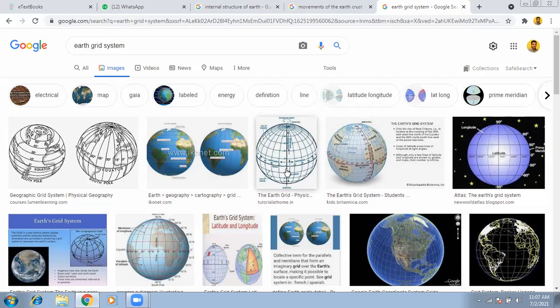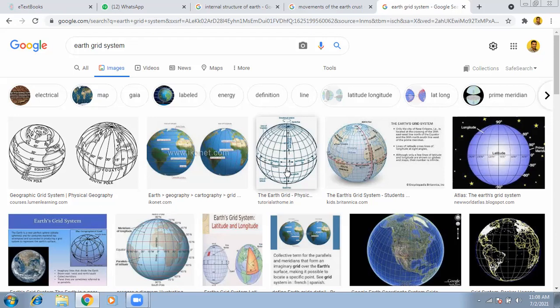One is the Equator, the central line of the earth. The others are the Tropic of Cancer, Tropic of Capricorn, the Antarctic Circle, and the Arctic Circle. Clear? And 360 longitudes are there.